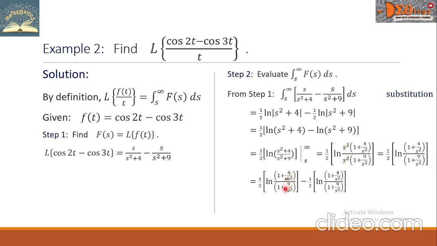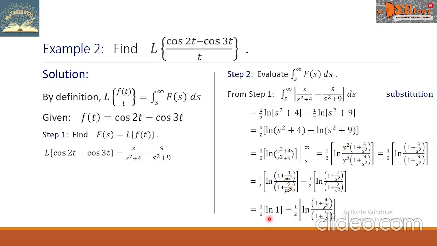Also, 9 over infinity squared is also equal to 0, which means 1 plus 0 is 1 over 1 plus 0 is also 1. Therefore, 1 over 1 is simply 1. So in the first group, we have now here ln of 1, minus the second group, which we copy down here.